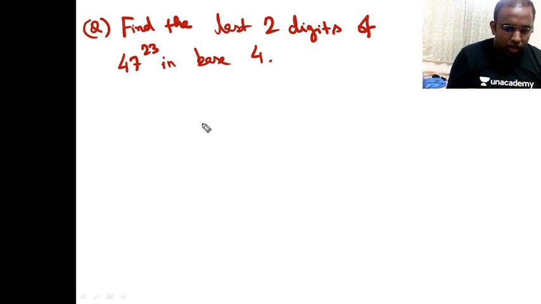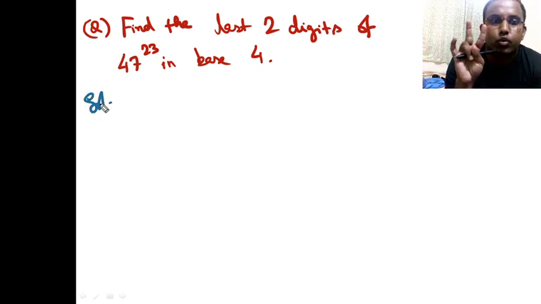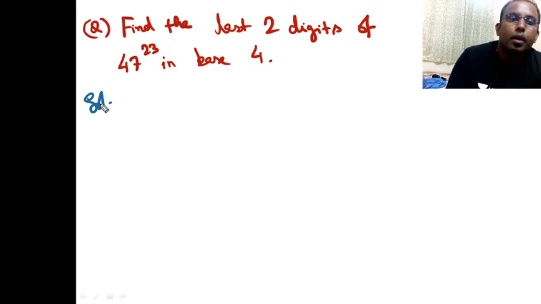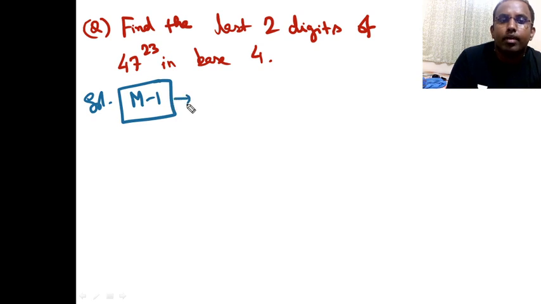Right. So what's the funda behind such a question? If I want to find the last two digits in base 4, there are two ways to do it, right? Method one is take a short example, take a small number actually. If I take a small number, right? So for example, if I want to convert,